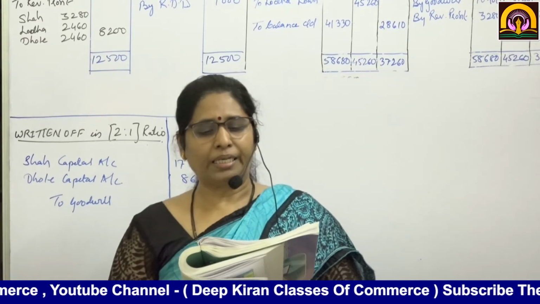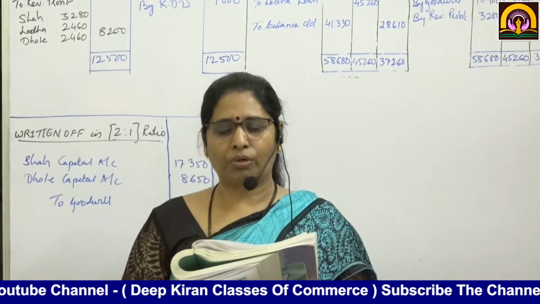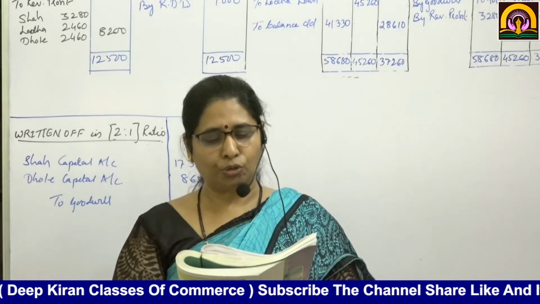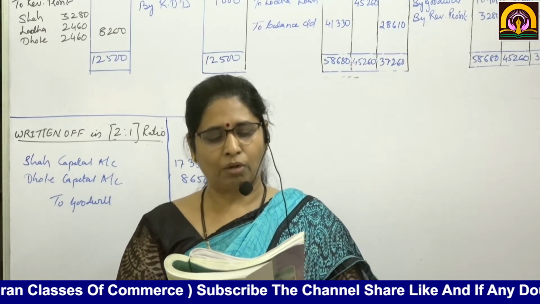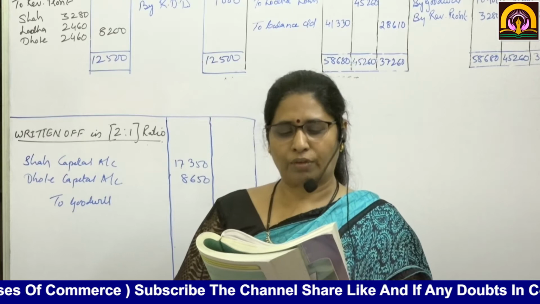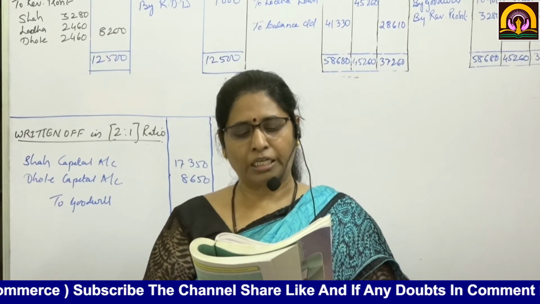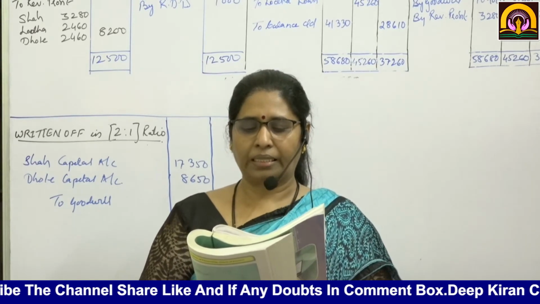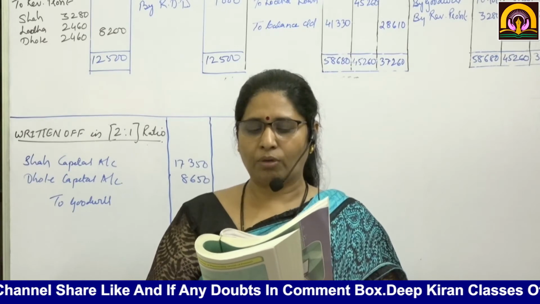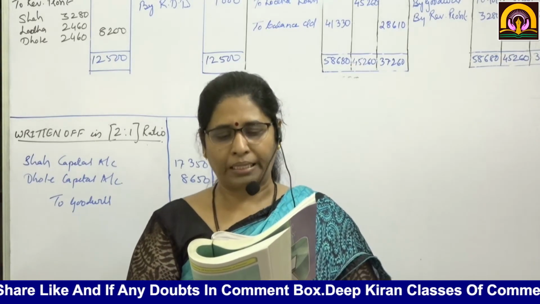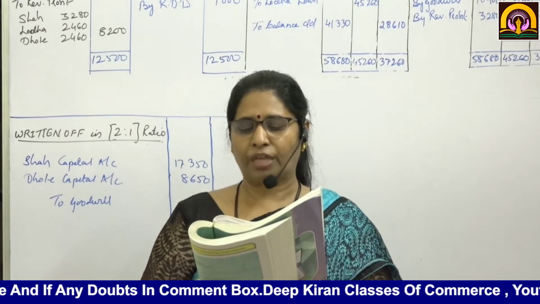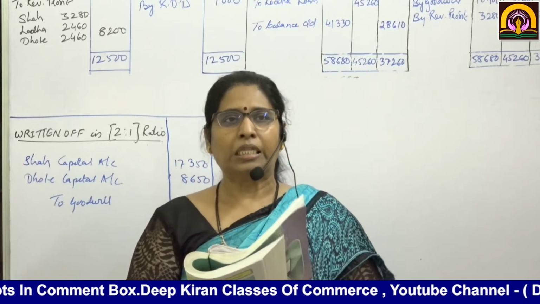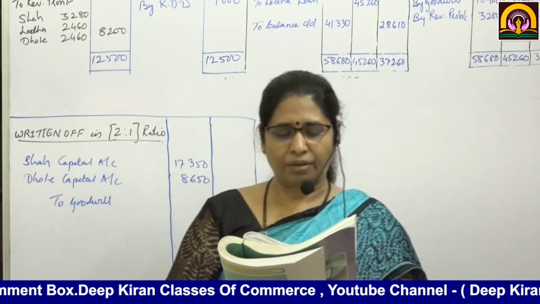Balance sheet as on 31st March 2019, liabilities and assets, amount. On the liability side: sundry creditors 20,000, bills payable 4,000, capital accounts Shah 45,000, Lodha 35,000, Dole 27,000. Asset side: cash 9,000, sundry debtors 10,000 less RDD 1,000, outer column 9,000, furniture 25,000, computers 43,000, vehicle 45,000. The total of the balance sheet is 1,31,000.